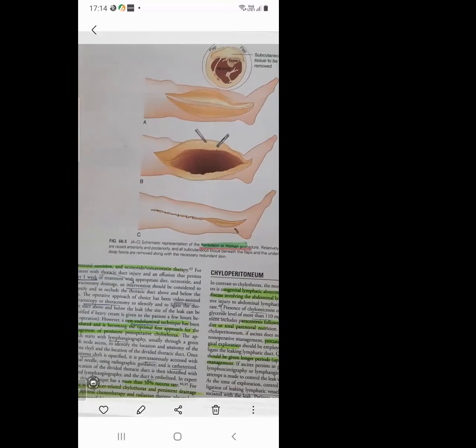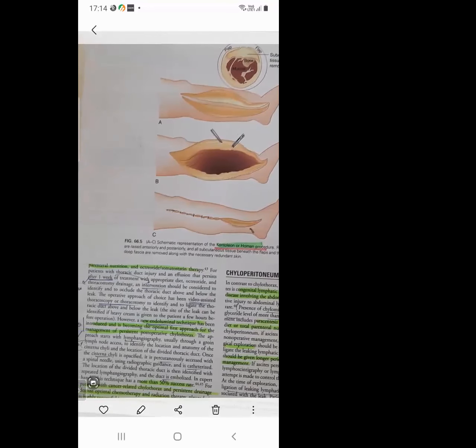Okay, the new endoluminal techniques have been introduced and they have become the optimal first approach for the management of persistent postoperative chylothorax. So what is the technique? How does the approach start? The approach starts with lymphangiography. First, you have to take the lymphangiography.